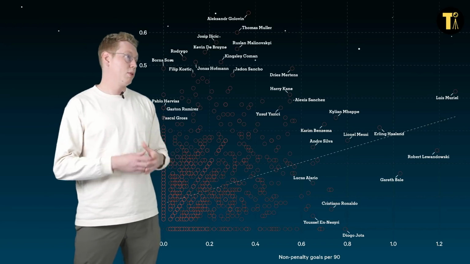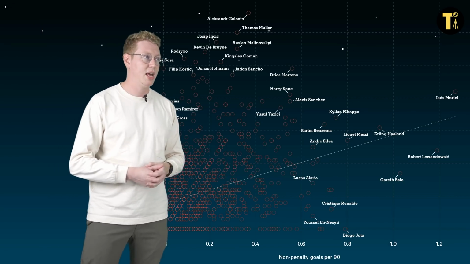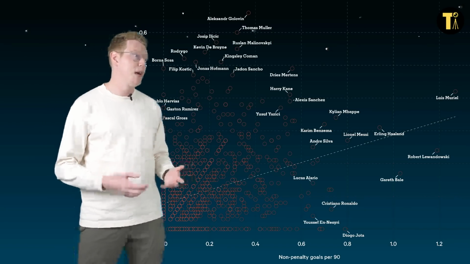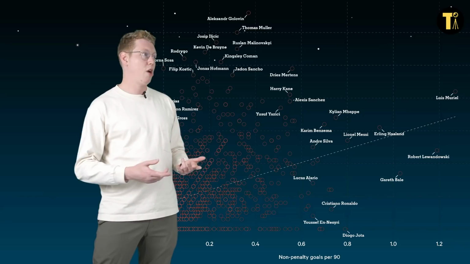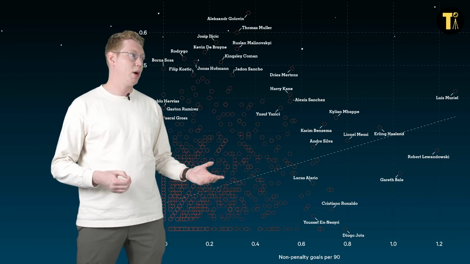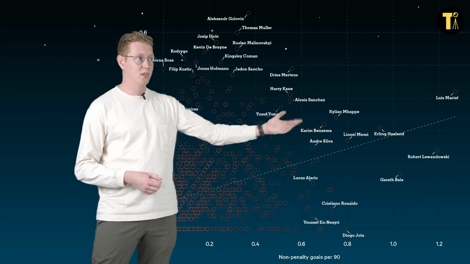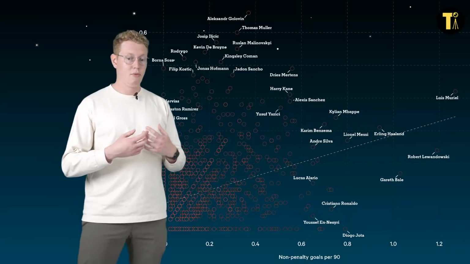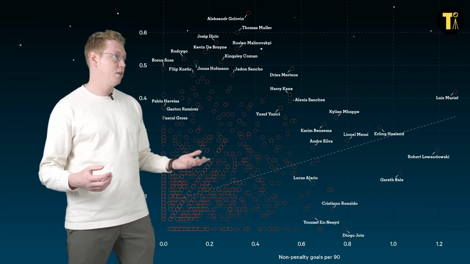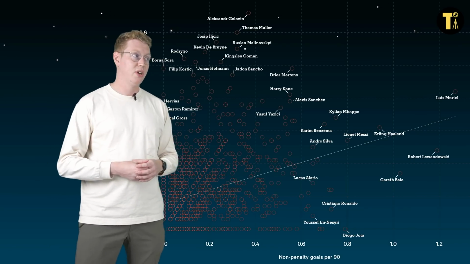So what Lewis Muriel obviously did a lot of is score a lot of goals. He scored 40 goals in about 30 games worth of minutes, so over a goal a game on average. For an Atalanta side, which very much score goals for fun, really. And yeah, he's by far and away the most efficient, productive player in terms of goals per 90 that we've got on this scatter chart. More than Robert Lewandowski, more than Erling Haaland, more than Lionel Messi. And it's something that he's kept up this season as well. So yeah, really one who played with injuries, but when he's fit, plays really, really well.